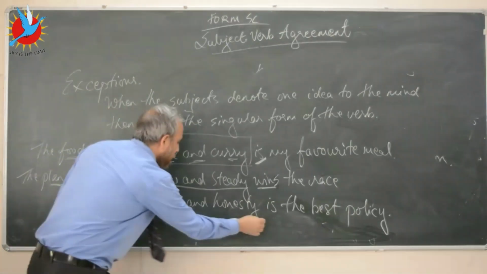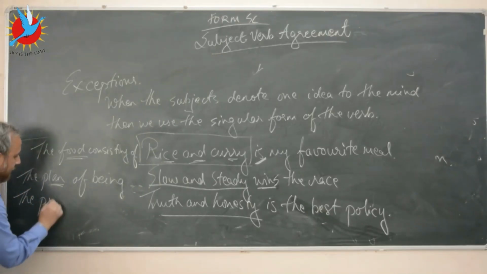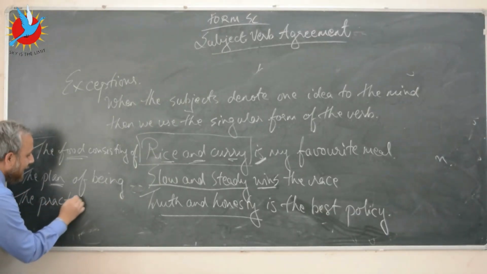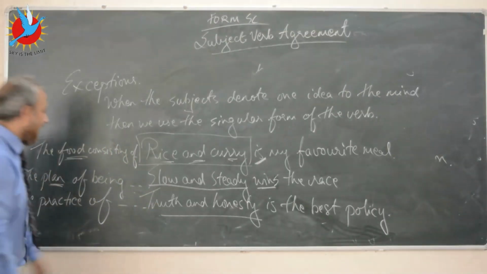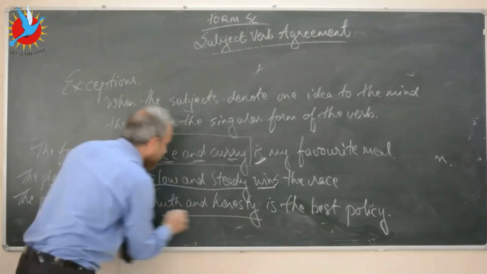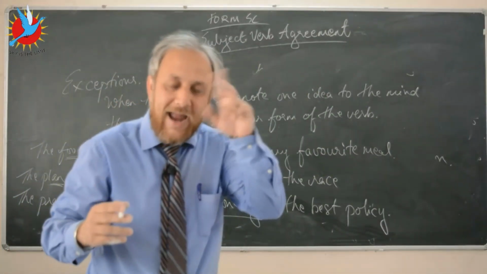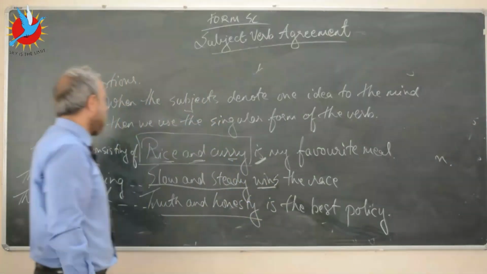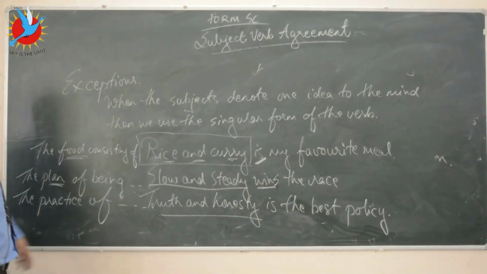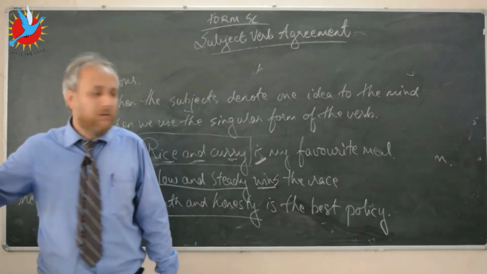Likewise, let's say truth and honesty. So let's say the practice of truth and honesty is the best policy. So again, we consider truth and honesty as one unit. So it suggests one idea to the mind. That's why I've used the singular form of the verb here. Okay. So I hope this point is clear. We have a lot more to do. So I will move on.